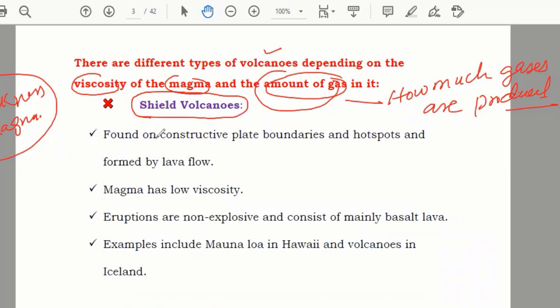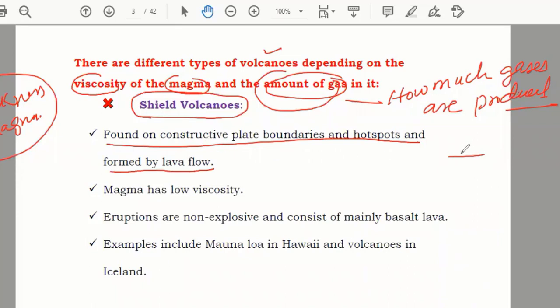Now they're saying found on constructive plate boundaries and hot spots and formed by lava flow. Now they're saying where these types of volcanoes are found.